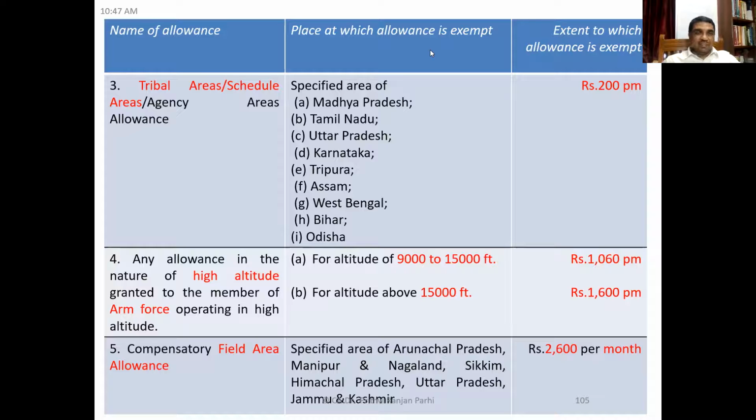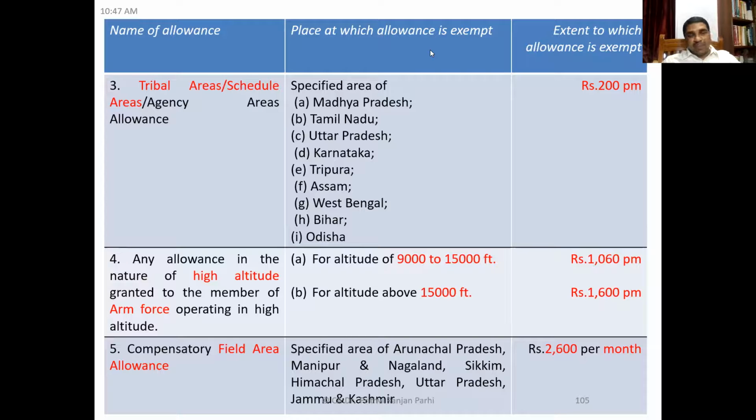The next allowance is any allowance in the nature of high altitude allowance granted to members of armed forces operating in high altitude. So here you have to see, for altitude of 9,000 to 15,000 foot, 1,060 rupees per month is exempt. For altitude above 15,000 foot, 1,600 rupees per month is exempt. Okay.